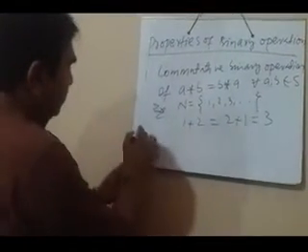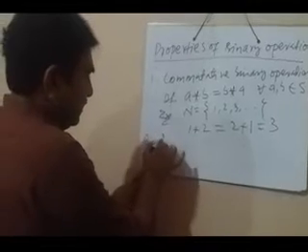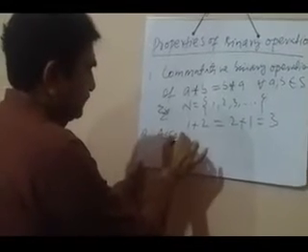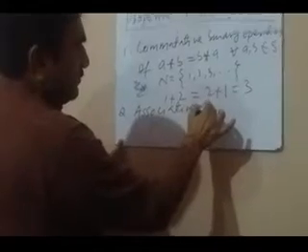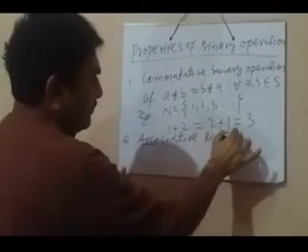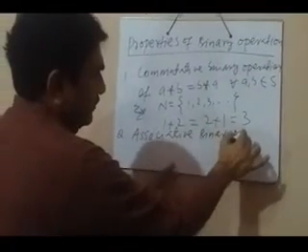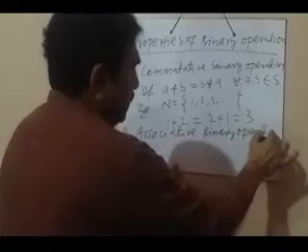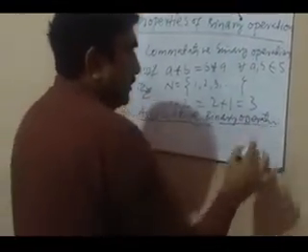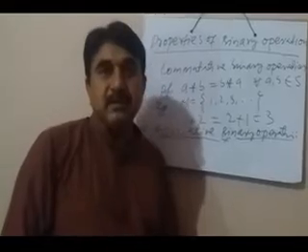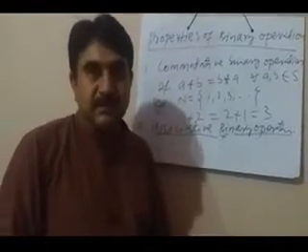Next property is associative binary operation. Now, an associative binary operation is that binary operation in which the associative property is satisfied.